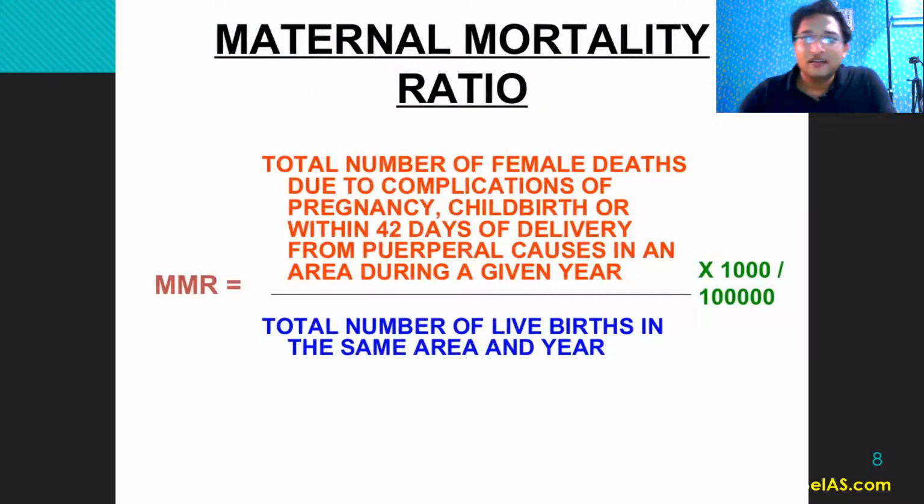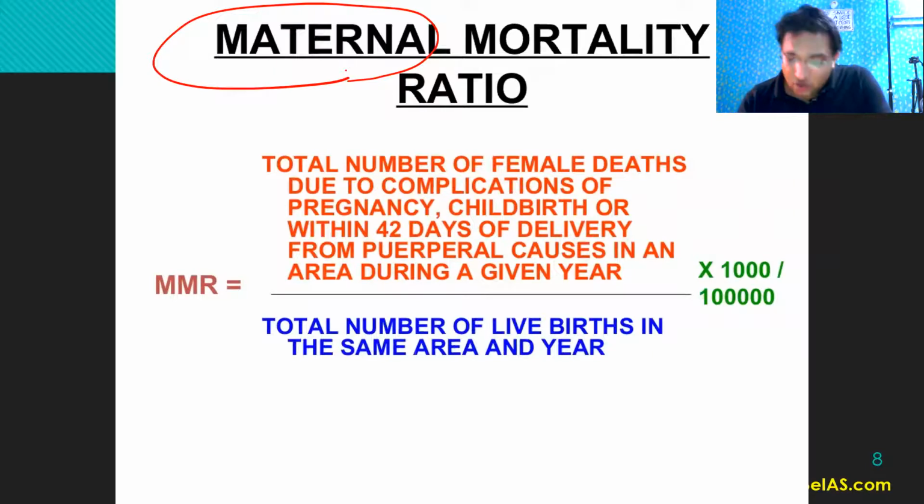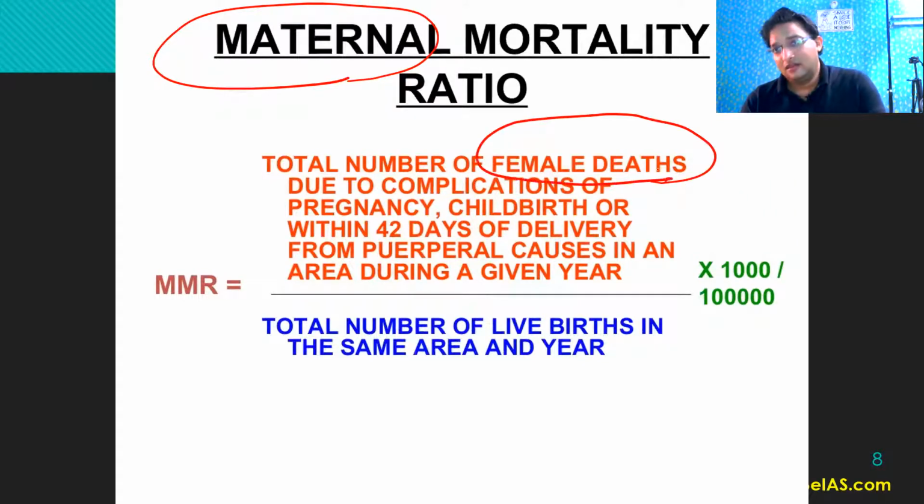Next, we have the maternal mortality rate, maternal mortality ratio. The total number of female deaths, so it is the death of pregnant women due to complications of pregnancy, childbirth, or within 42 days of delivery, right?